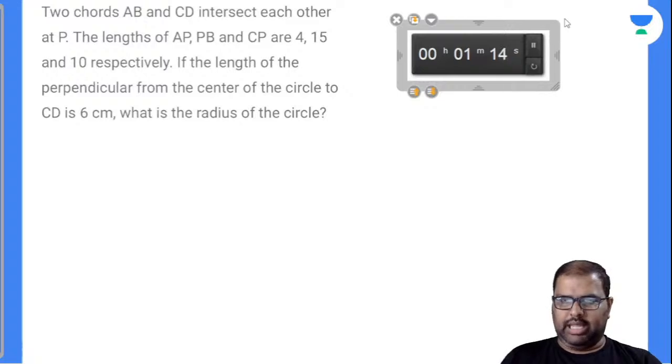Two chords AB and CD intersect each other at P. The lengths of AP, PB and CP are 4, 15 and 10 respectively. If the length of the perpendicular from the center of the circle to CD is 6 centimeters, what is the radius of the circle is the question asked.